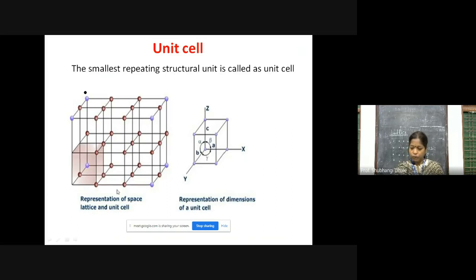So the geometry of the unit cell is fixed. The geometry of the unit cell is the same as that of the single crystal, and all these unit cells share their faces and edges. If you talk about this cube, how many edge lengths does it have? These are called edge lengths, like A, B and C. How many does it have?